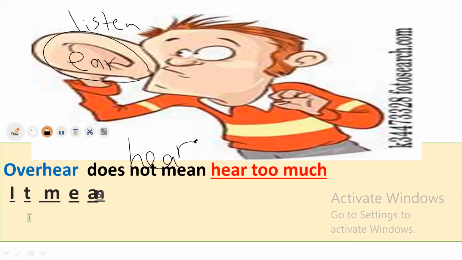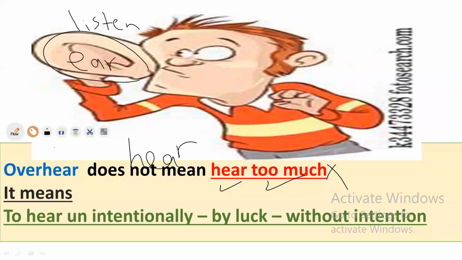So over here in this point doesn't mean hear too much. This is not correct. What does it mean? It means to hear someone who speaks, but you didn't intend to listen to him. You listen to someone by luck, without any intention.